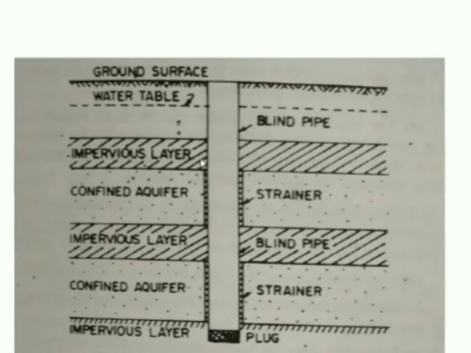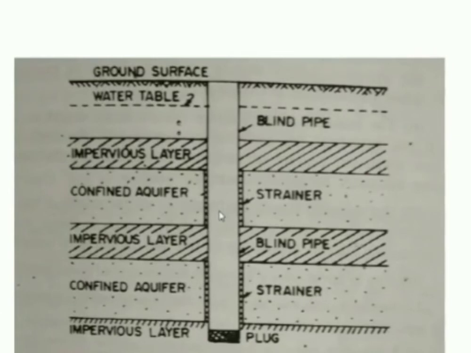Whereas in the confined aquifer system, let us say a 2-meter strainer we are using. That means the water will be allowed through this particular strainer. In case of a strainer type of tube well, we are going to have a special type of wire mesh which will be wrapped around the main tube of the well. This will help in screening out the impurities, either sand, gravel, or some other kind of impurities. So the larger size particles will be separated out by this wire mesh. We call it a strainer.